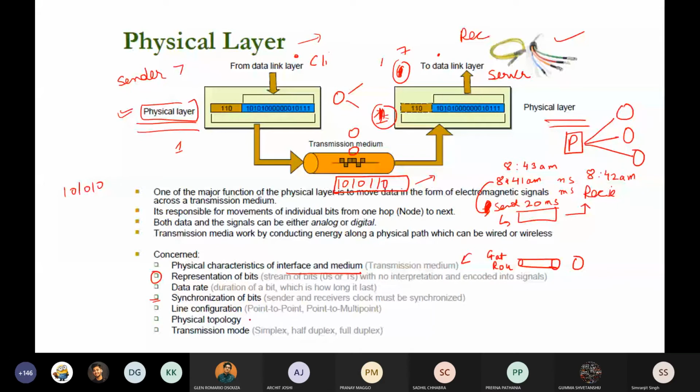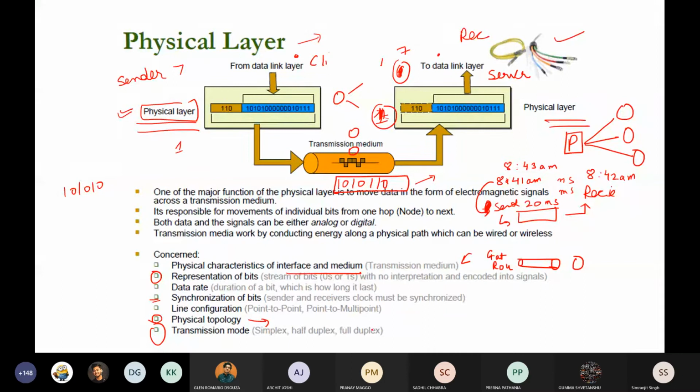The transmission medium is just the transmission types here. So first is simplex, half duplex, and full duplex. The simplex is a very simple thing.